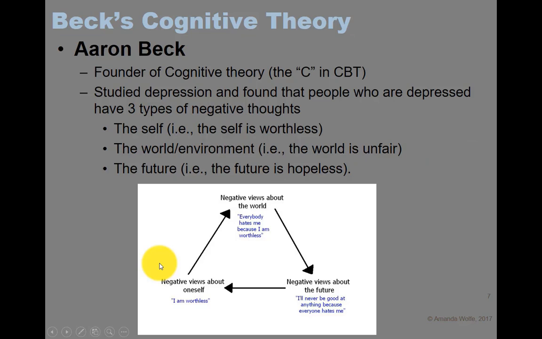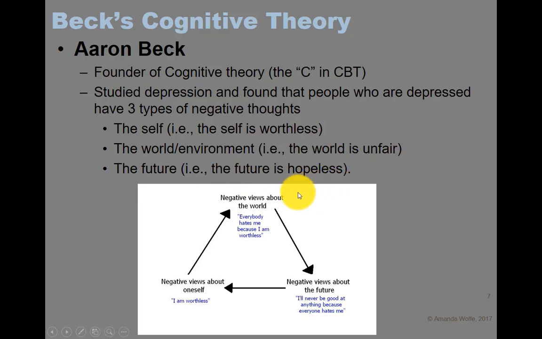Now, when we talk about depression, one of the things that's really important to talk about, that I'm always surprised your book doesn't really highlight, is Aaron Beck's cognitive therapy. If you've heard of CBT, or cognitive behavioral therapy, the C in CBT is cognitive theory. And cognitive comes most substantially from Aaron Beck, okay? And most of his cognitive theory is actually based on depression. He studied people who were depressed, and what he found is that they had 3 types of negative cognitions, or negative thoughts. They had negative thoughts about the self, about the world, and about the future. So: I am worthless, the world is unfair, the future is hopeless, all right?